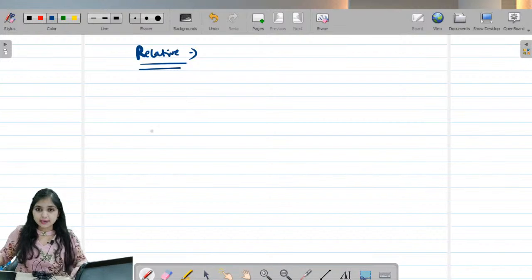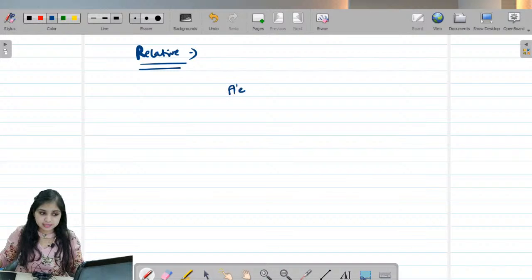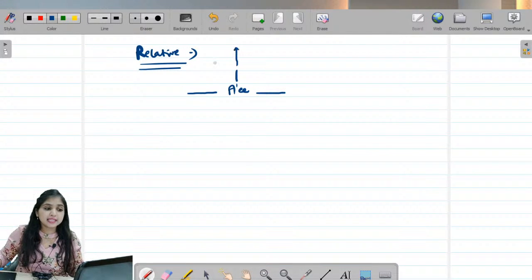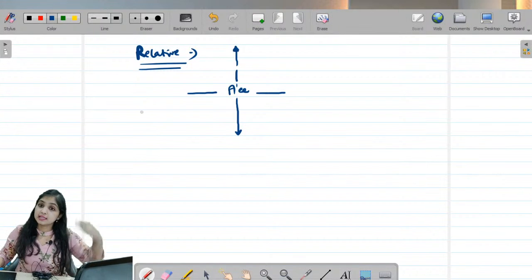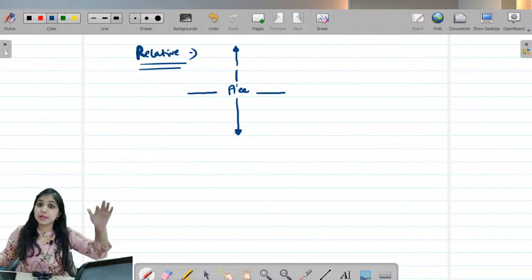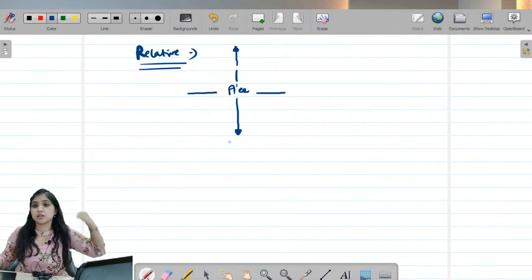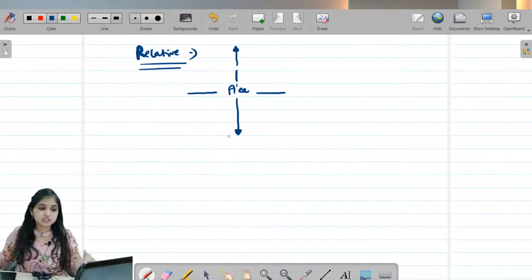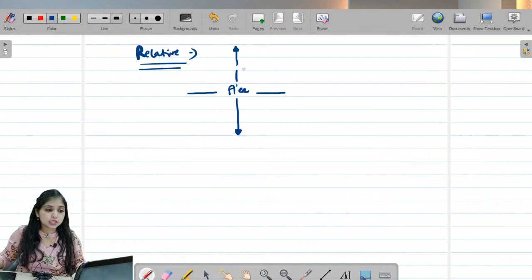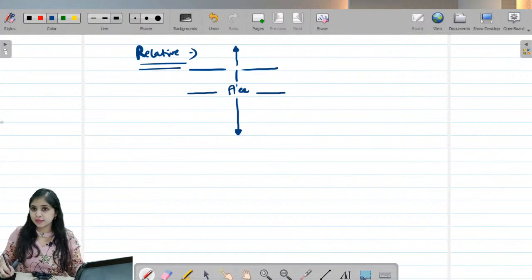So create a diagram. Under the Income Tax Act, who is a relative? If I am the assessee, then relative includes my brother, my sister, my parents, all my lineal ascendants, and all my lineal descendants. This arrow will indicate lineal ascendants and lineal descendants. Parents, grandparents, great-grandparents, and so on. Same with children, grandchildren, great-grandchildren, and so on. And it will also include the brother and sister of my parents.